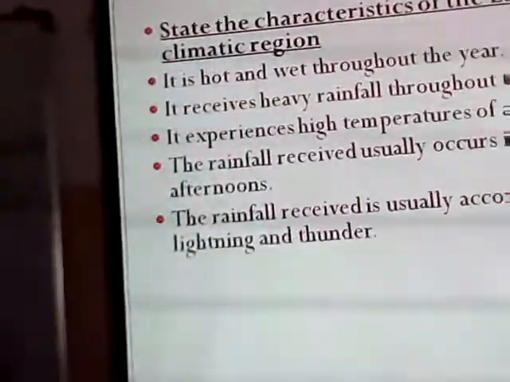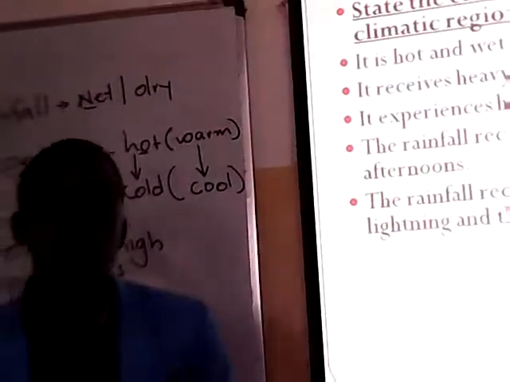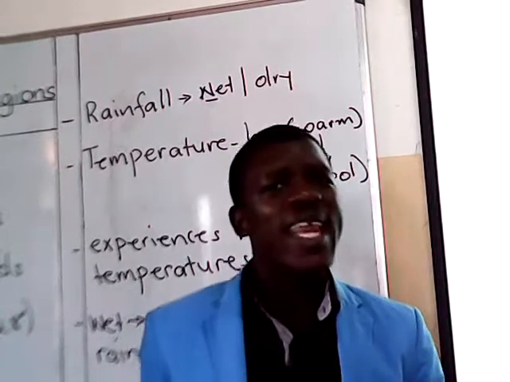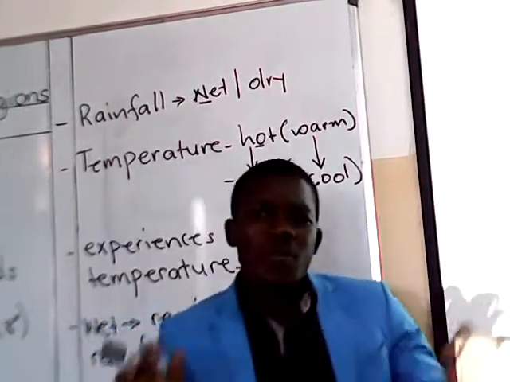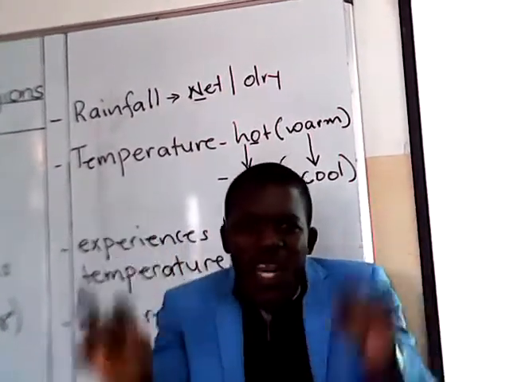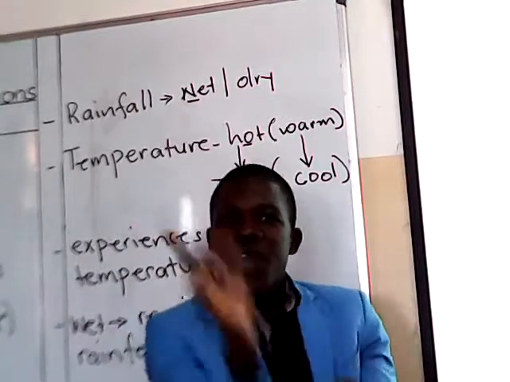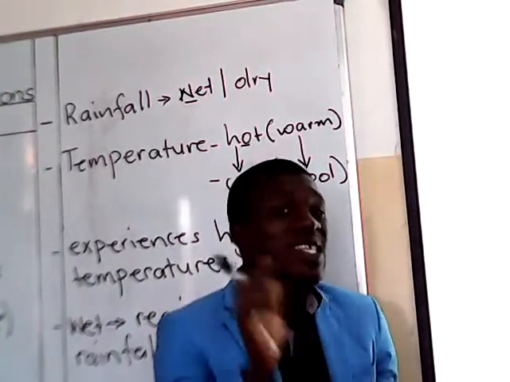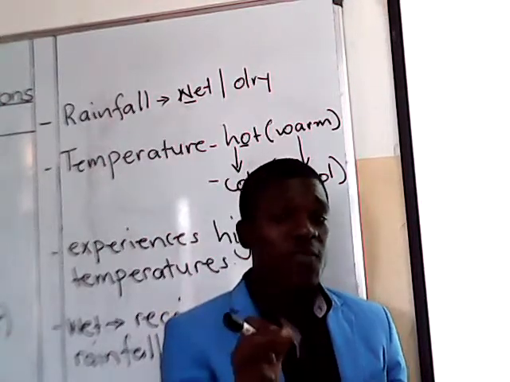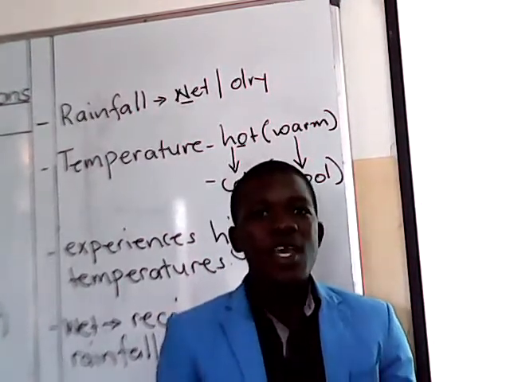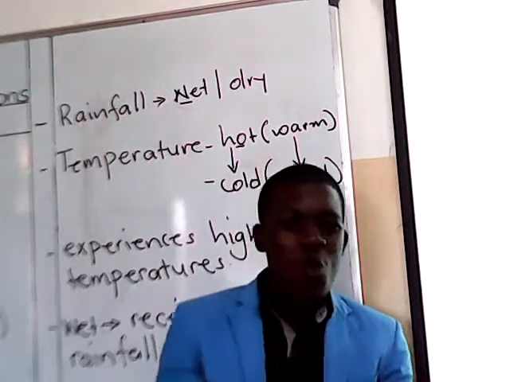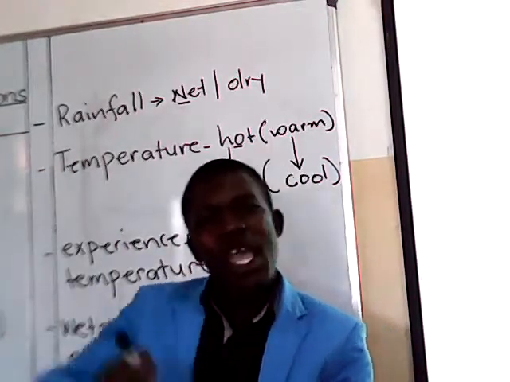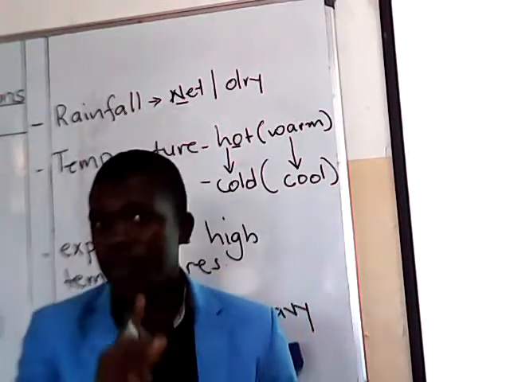Remember, convectional rainfall is the type of rainfall which is received around water bodies and forested areas. Now, because equatorial climatic regions have very many water bodies and very many forests, this is the reason why they receive heavy rainfall. Why? There are very many water bodies which evaporate to form rain.